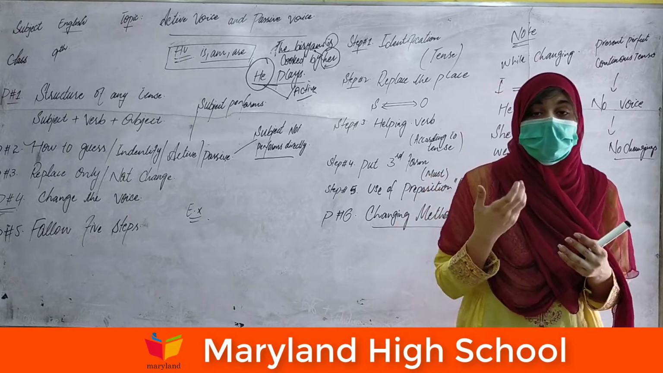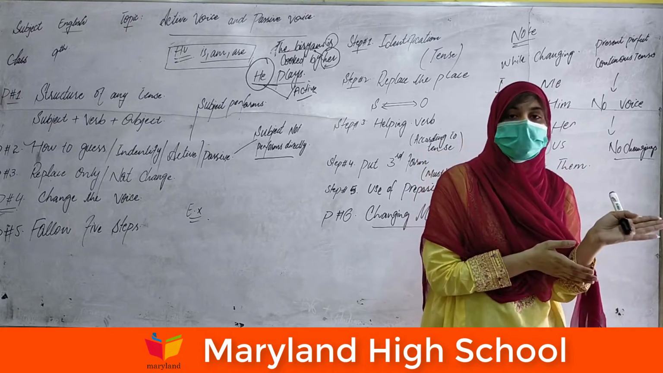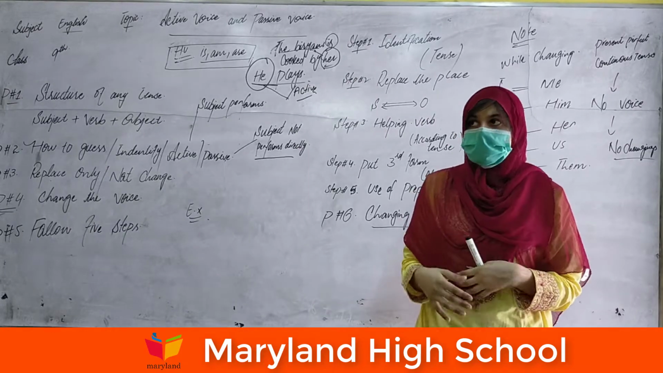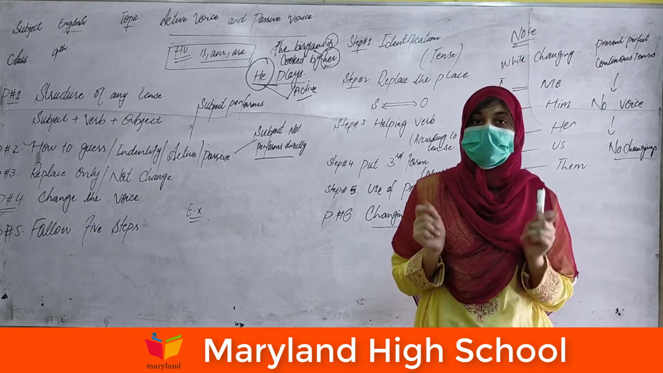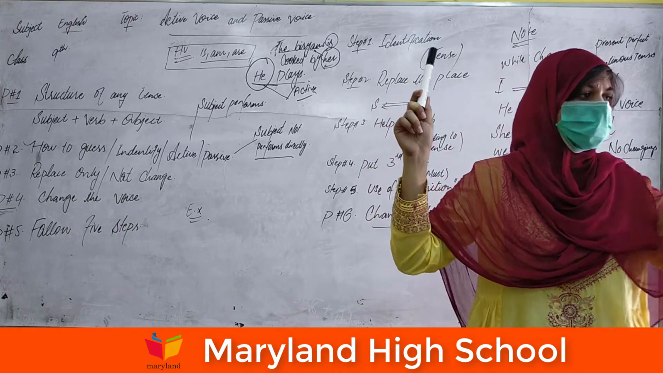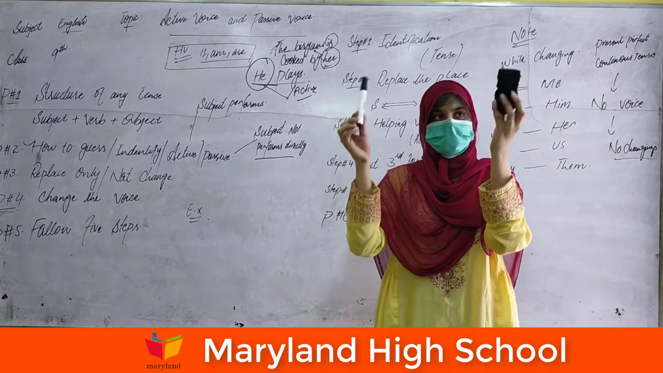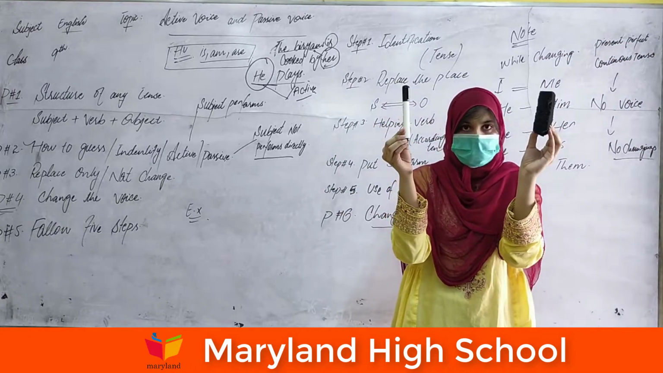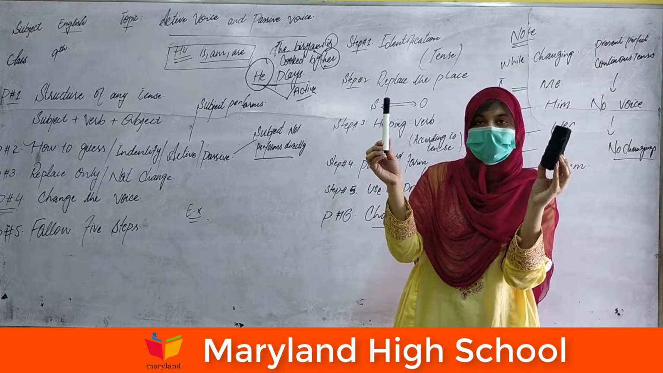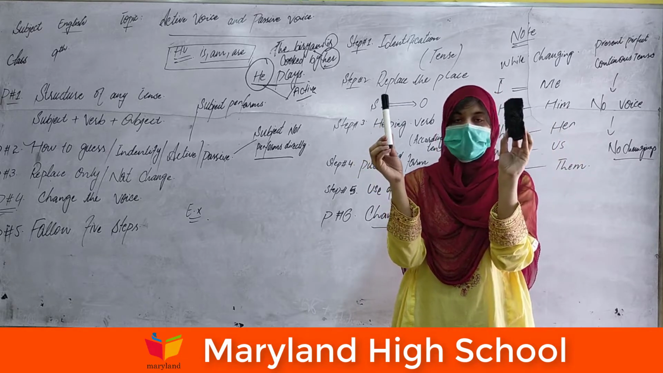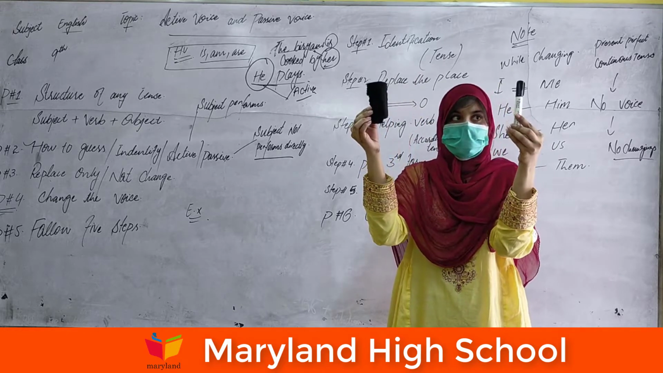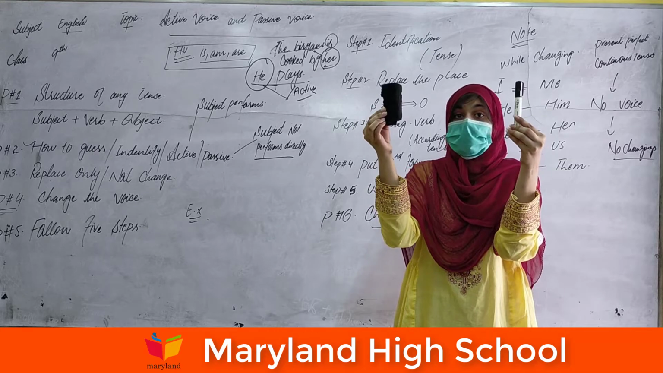We can't add something more. So this is the replacement, not changing. Passive voice, just a conversion, is basically a replacement, not a change. For example, I have a duster in one hand and a board marker in my other hand. If I replace the duster with the board marker and the board marker with the duster, this is called a replacement, not a change.